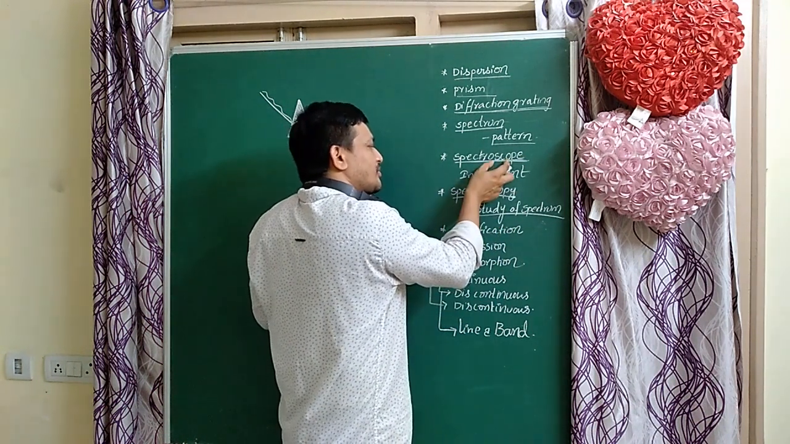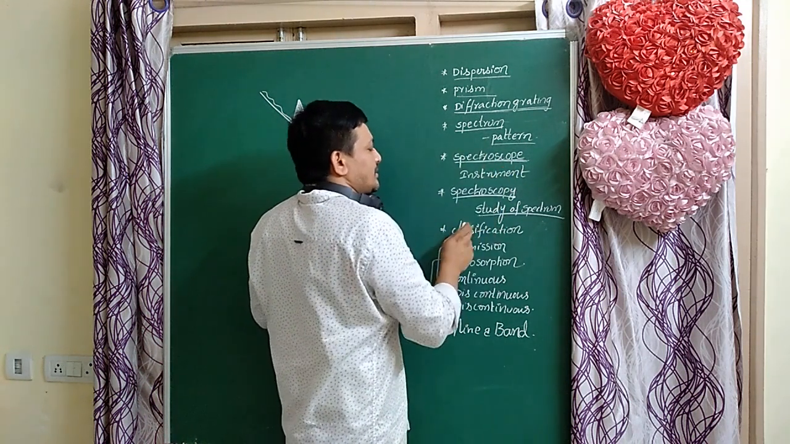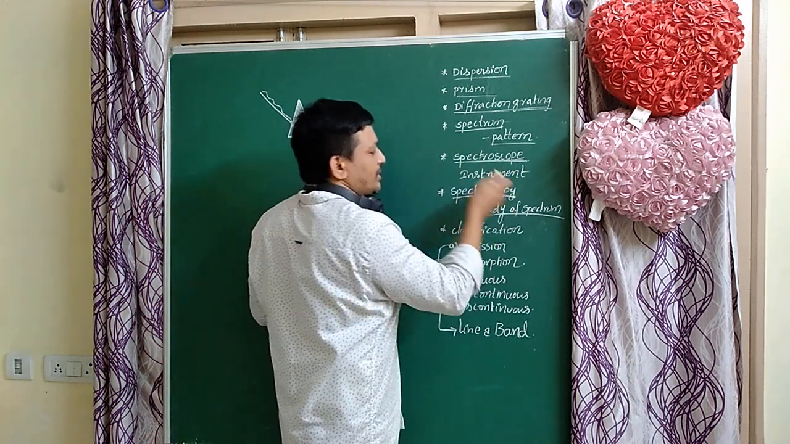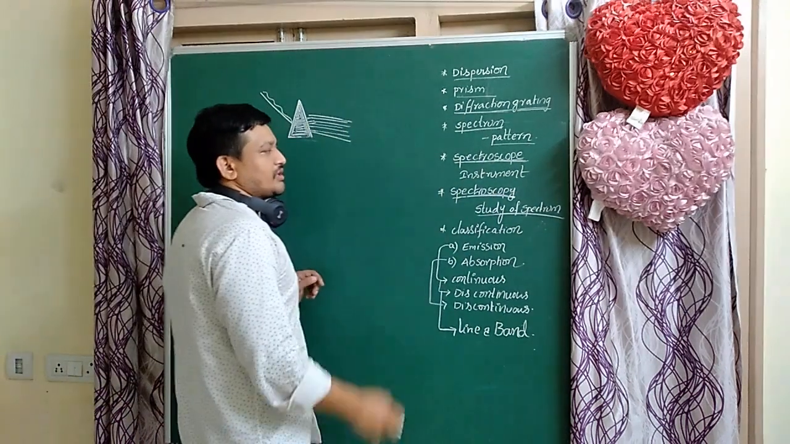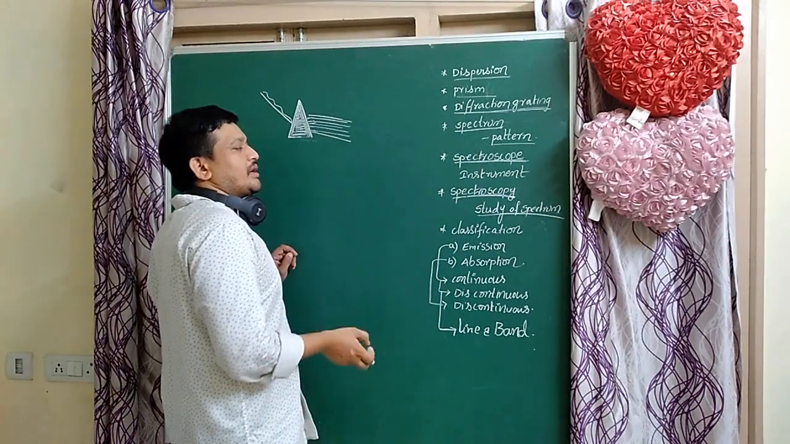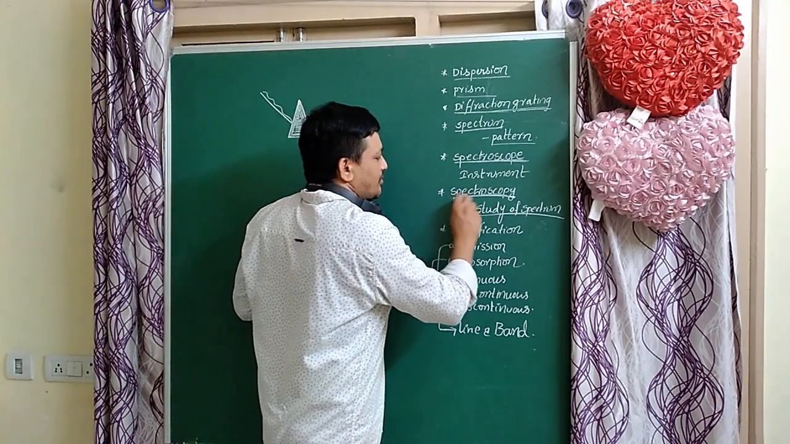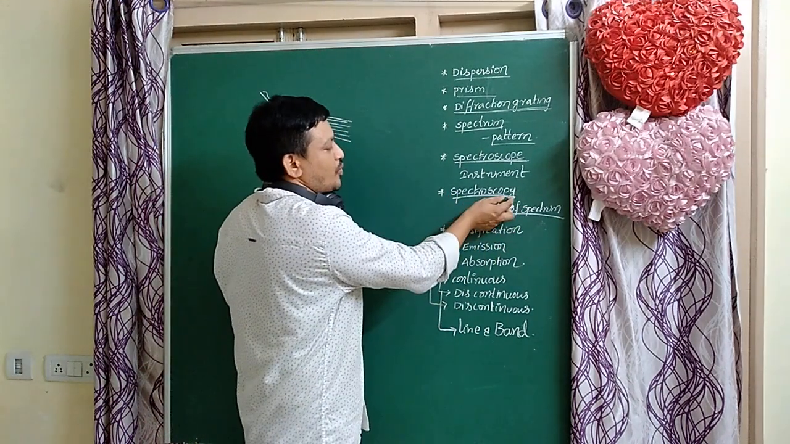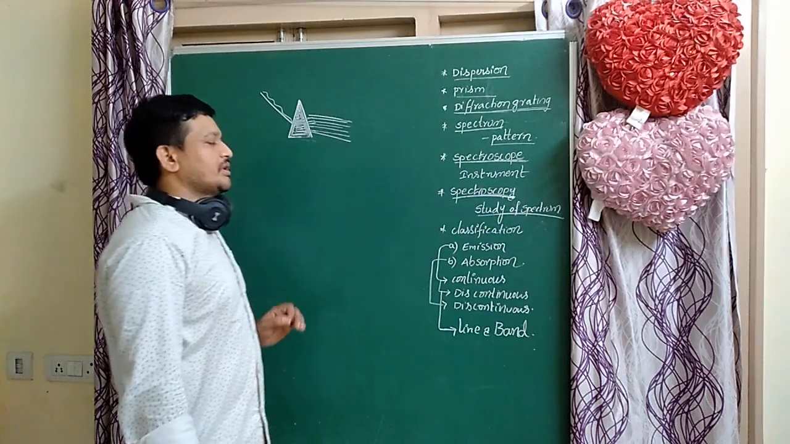This is the instrument that is used for separating radiation, and this is the study of the spectrum. This is the phenomenon, this is the instrument. So the instrument is the spectroscope, and the study of the spectrum, the phenomenon, is called spectroscopy. That is very important.